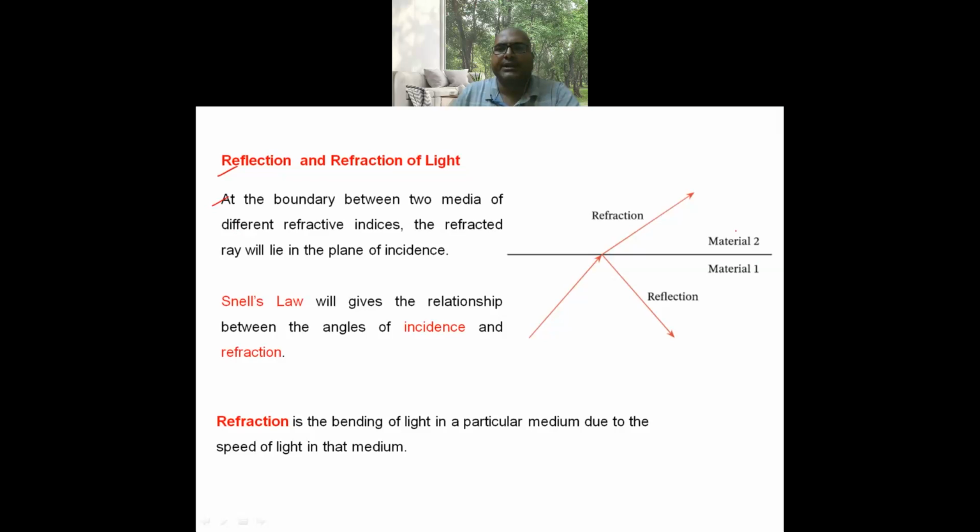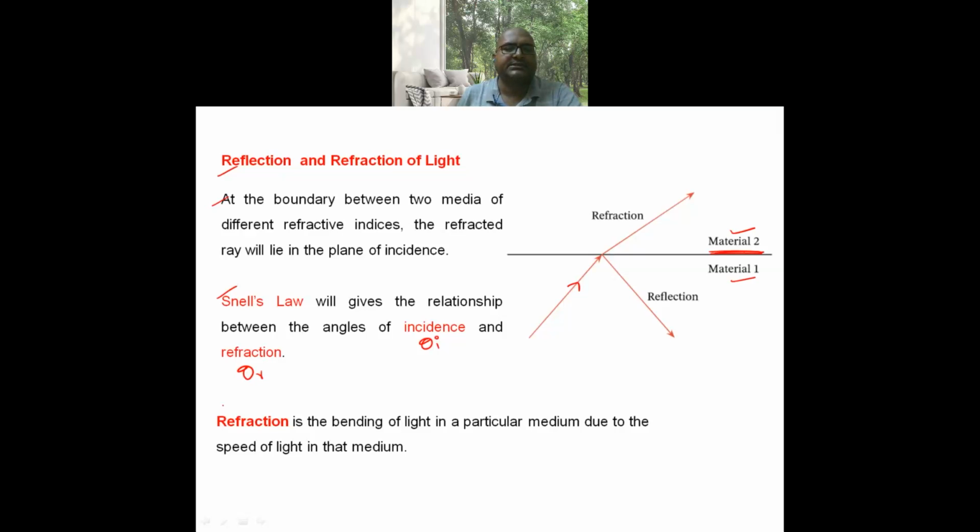Consider material 1 and material 2 separated by a boundary. When a wave is traveling from one medium to another medium, it is refracted in medium 2 and reflected into the same medium. Snell's law will give the relation between the angles of incidence and refraction. Incident angle is represented by theta I and refracted angle is represented by theta R.